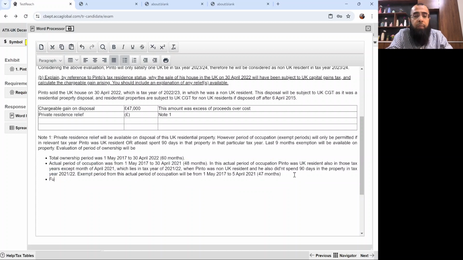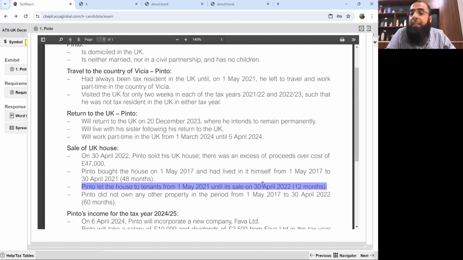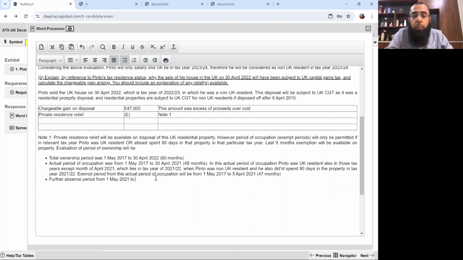Now further, the absence period from 1st May 2021 until its sale on 30th April 2022 will only qualify for the last 9 months exemption before disposal.